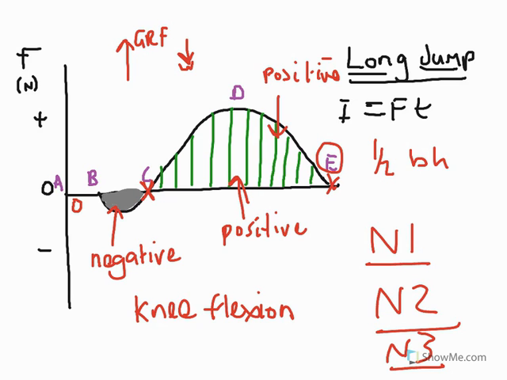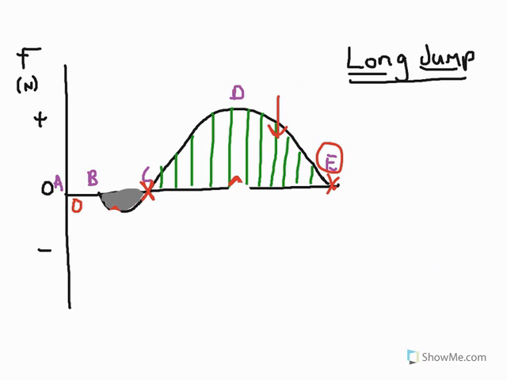So at the point between D and E, we are looking at the leg extending upwards at the knee, and we are still increasing upwards momentum. We are still increasing upwards velocity or speed, and therefore by doing so, we are increasing the height we'll achieve in the jump, and therefore the horizontal distance that we will actually accomplish.